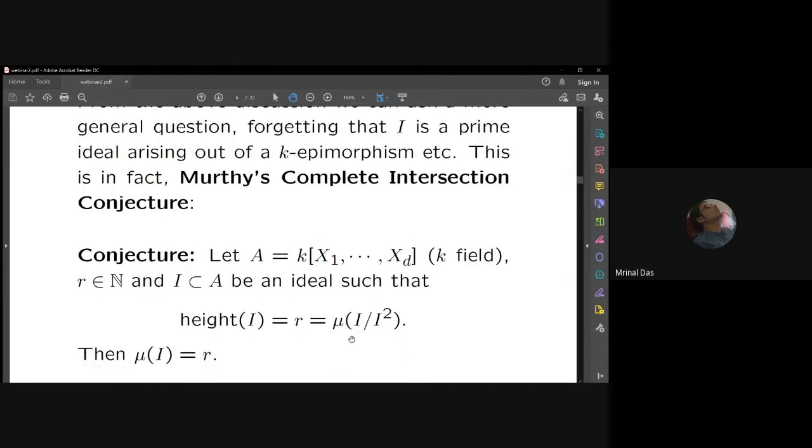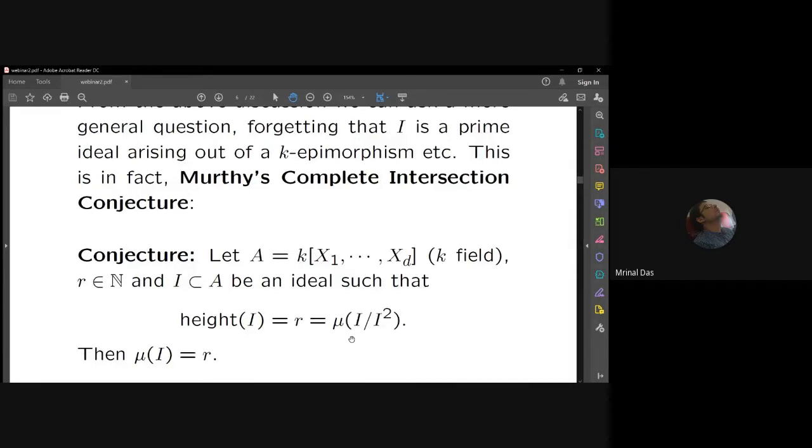So to avoid confusion, I have changed the notation here. So I am using d variables. So I have a polynomial ring over a field and I have an ideal I, not necessarily a prime ideal, such that height of I is equal to r, and which is the same as mu of I mod I square. Then Murthy suspected that I should be generated by r elements. So that is a nice situation.